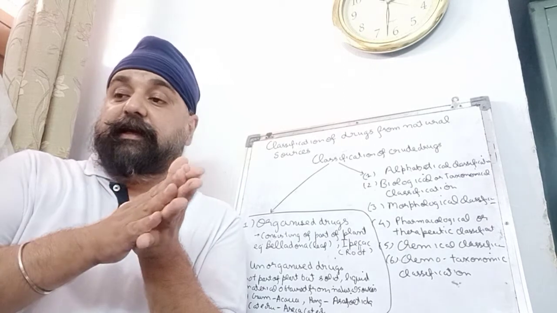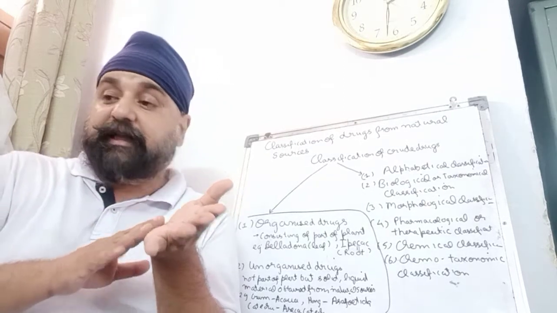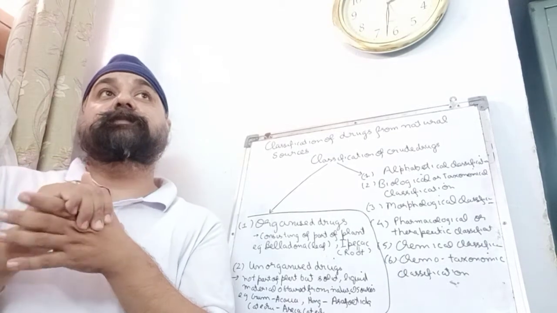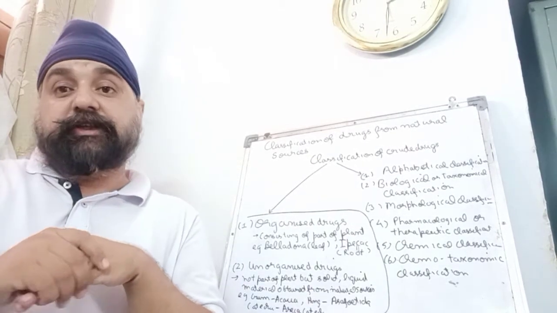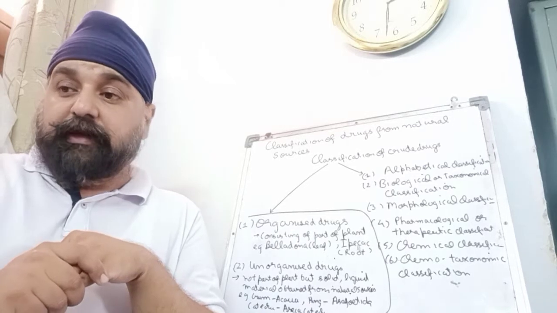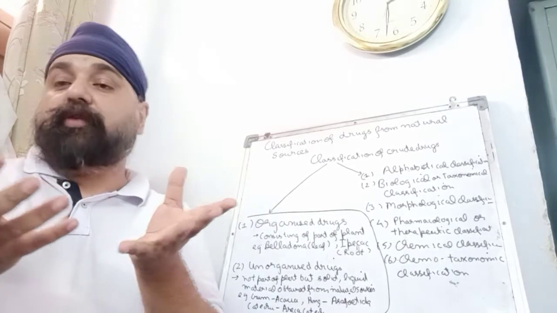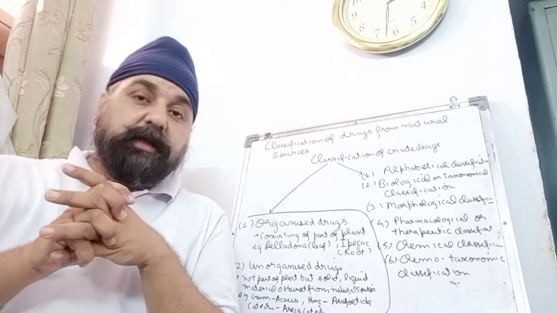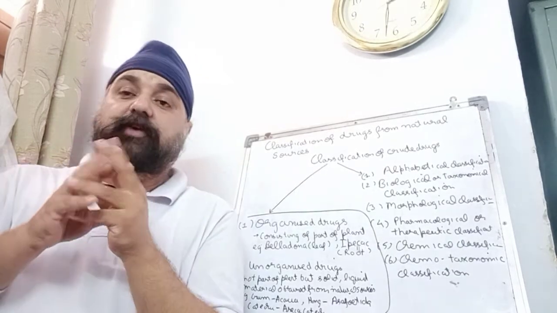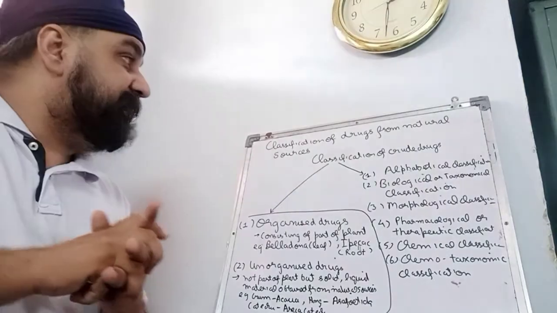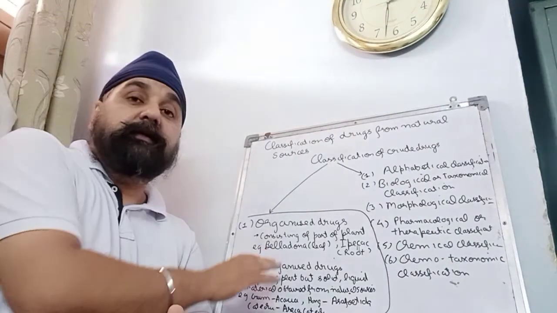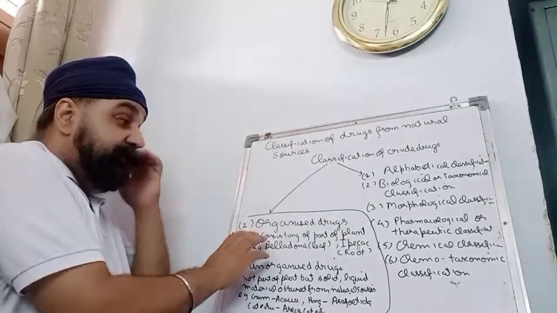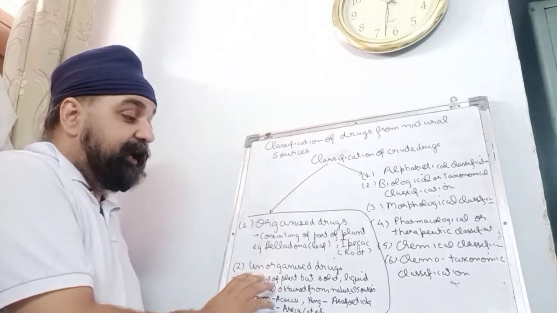Now, crude drugs from plants are like clove, fennel, coriander. From animals, they are beeswax, honey, shark liver oil. From mineral sources, they are bentonite, talc. So, all these are crude drugs. Now, coming to the classification of the crude drugs. There are two systems of classification. One is classification on the basis of organized and unorganized drugs.